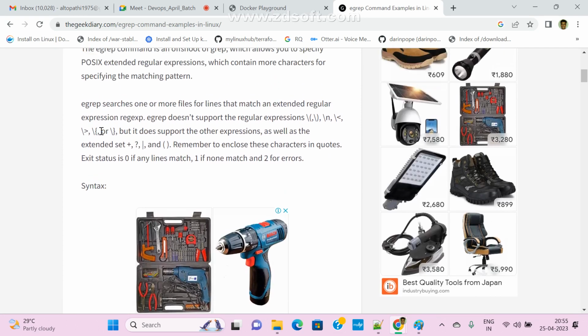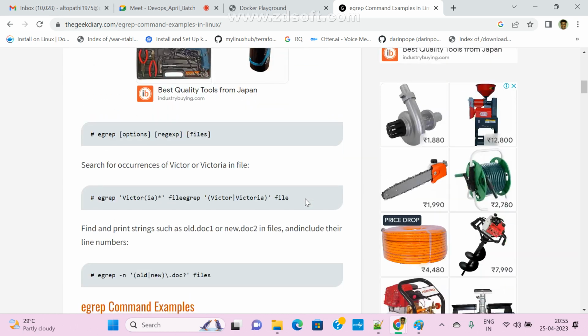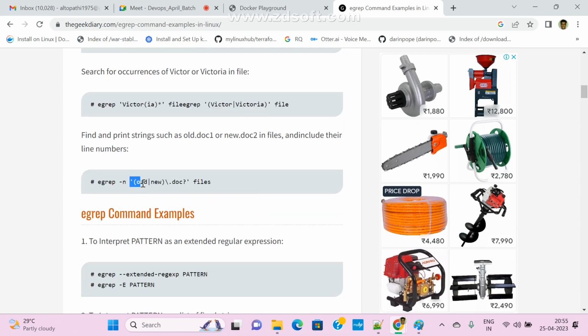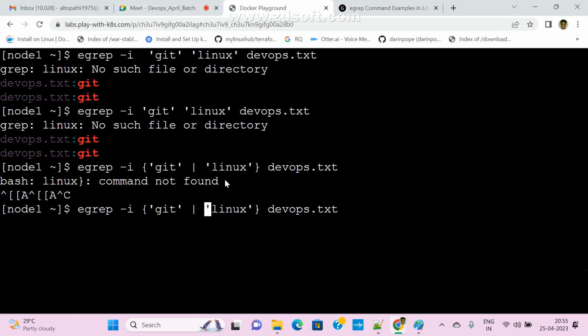So we can pass these expressions. We can pass regular expressions. Grep does not support all of them, still we are using a star and all. So grep options, grep vector. So they are passing outside. Okay, let me check it. Old, new. Okay. Now come to here. What is the syntax they are using?